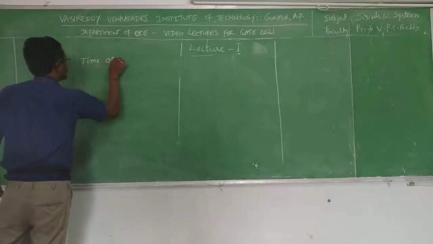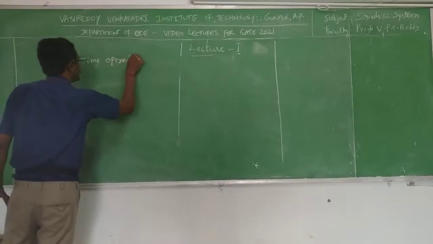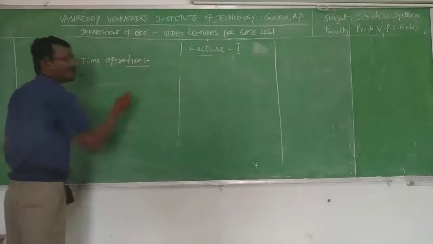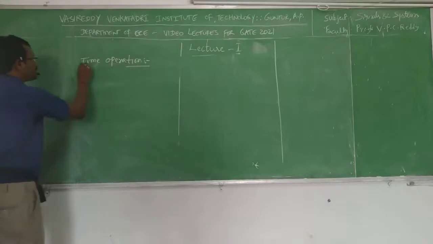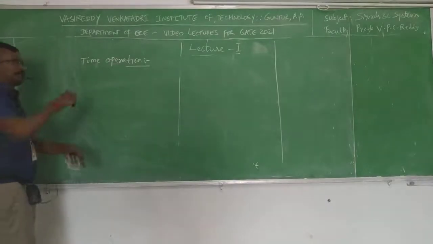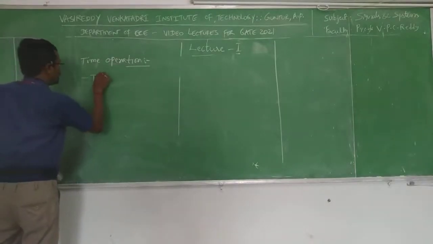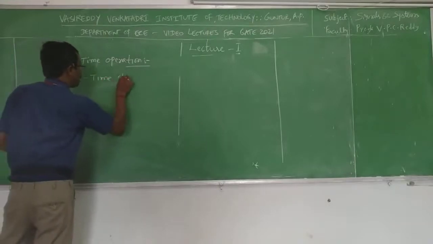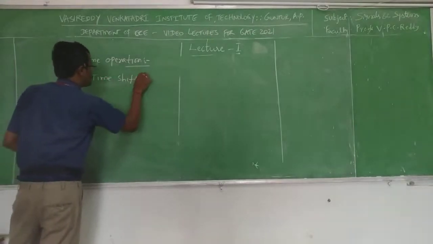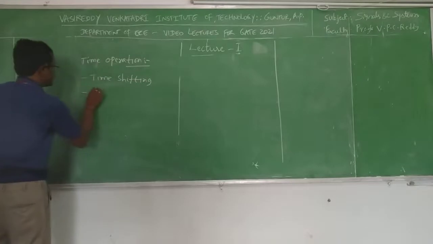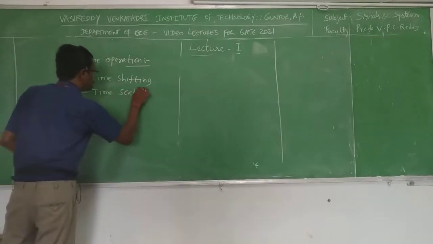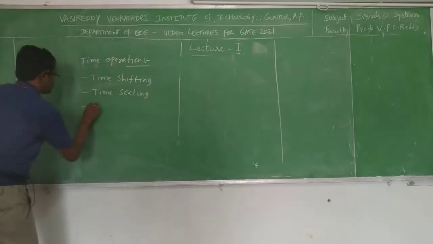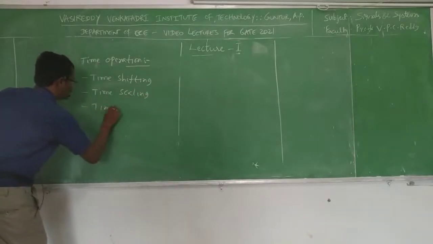Time operations. Till now we have seen 4 basic operations. They belong to the magnitude of the signals. These time operations belong to the time axis. First one is time shifting. Second one is time scaling. Third one is time reversal.